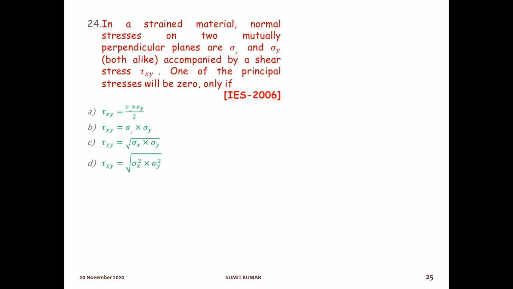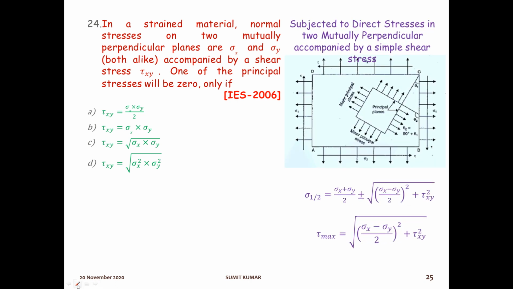First of all, just write the formula for principal stress, which is this one. In this question, it is given that one of the principal stresses will be 0. So if we use this formula, sigma 1 or 2, suppose this is 0, because one of the principal stresses is 0. If we take sigma 1, then we will take this as positive, sigma x plus sigma y by 2.